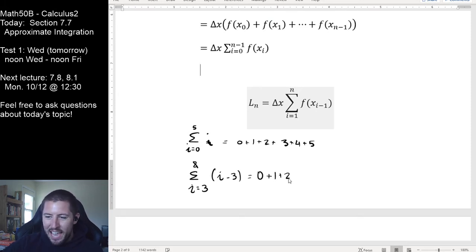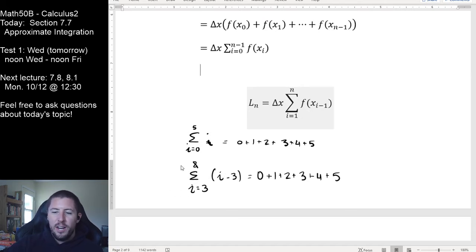But here we're still going to get the same exact thing, right? So this is saying you can make adjustments to the bounds on the outside, and if you make the opposite adjustment to the bounds on the inside, then those adjustments should effectively cancel out, right? So these are two different ways to write this same exact sum.